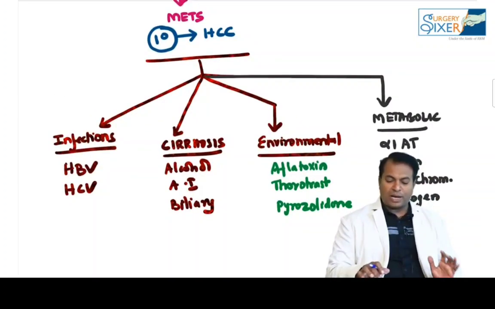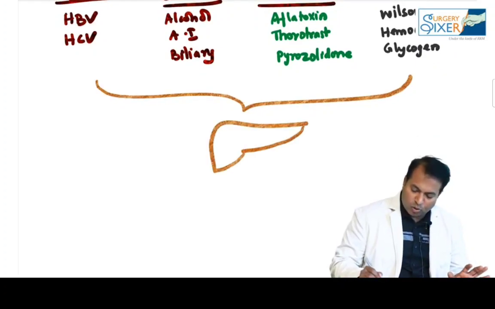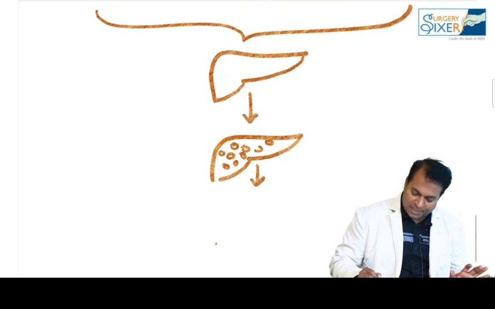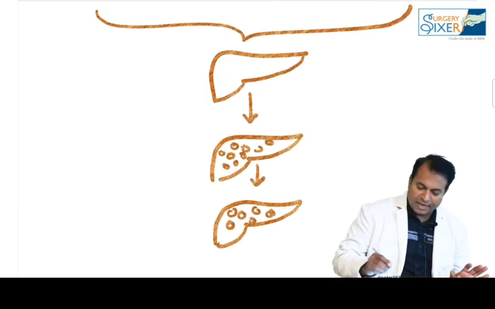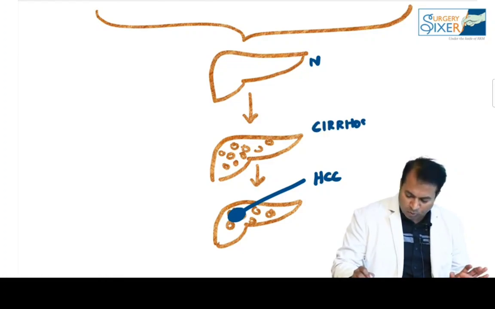One interesting point I want to tell you here is whatever may be the predisposing cause, the liver will first of all go to cirrhosis. From cirrhosis only the cancer arises. Please remember, it will not arise from a normal liver. Always from a normal liver it goes for cirrhosis, then only HCC arises.